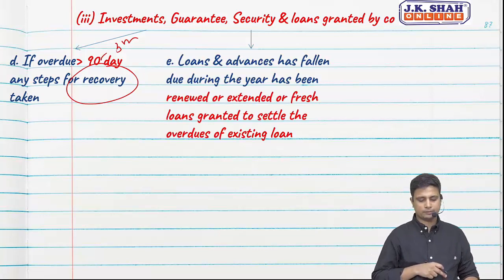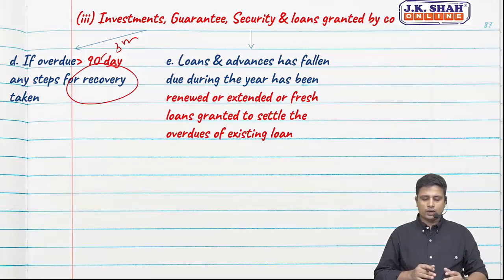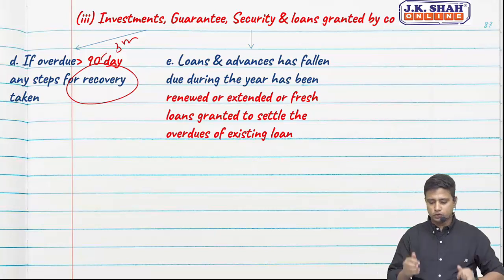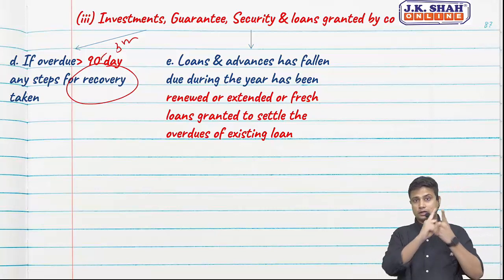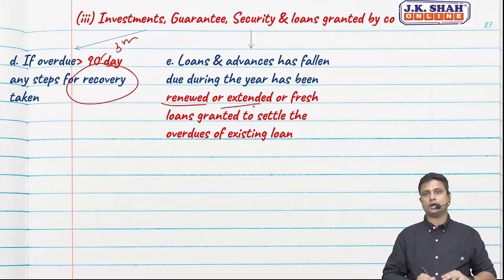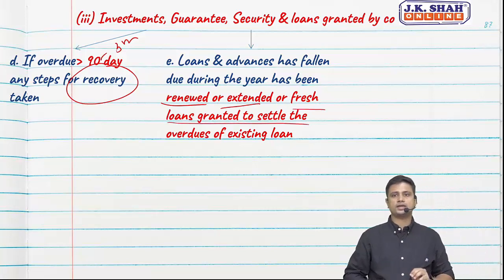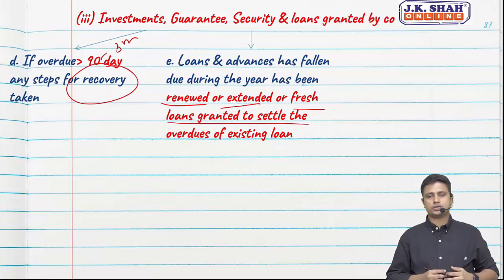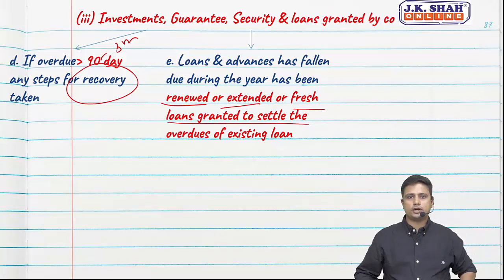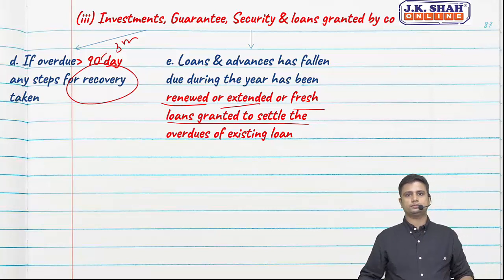Going ahead, whether the loans and advances that have fallen due during the year have been renewed or extended, or fresh loans are granted to settle the overdues of the existing loans. So what are we trying to say? The loan has fallen due, that is, the party needs to repay in this financial year.